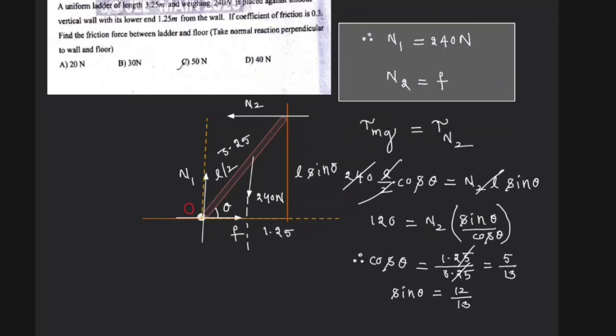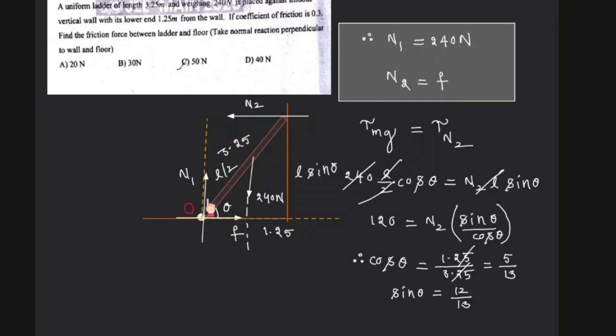So that is an important question. Here the main logic that you need to understand is the translational check and the rotational check. For the translational check, the vertical forces should be equal: the upward force N1 and the downward force of 240 Newton, therefore N1 is equal to 240 Newton.